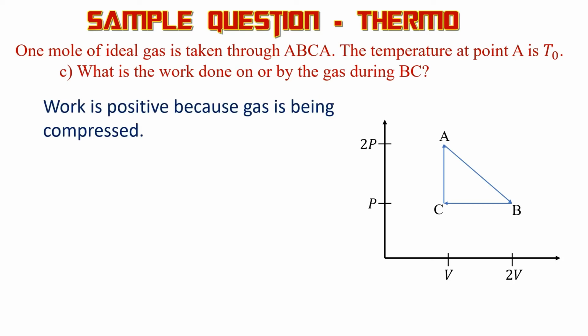Now, from B to C, the work is positive because we established that positive work means the gas is being compressed. This one here, the volume is decreasing. That means the gas is being compressed. That means the work is positive. And I guess we didn't even need to know that. We just have the formula, W equals negative P delta V. If you use delta V, you're going to have small thing minus big thing. So there we go. It's negative P, and then V final minus V initial is V minus 2V. So the work is positive PV from B to C.